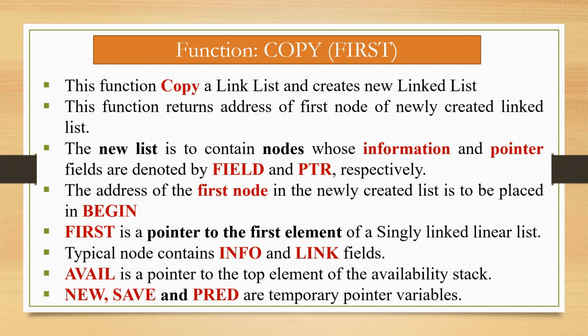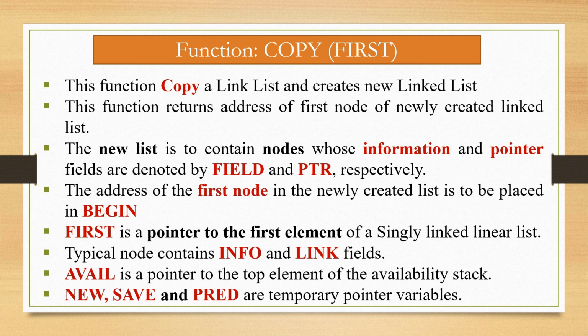Now the next algorithm is to copy a linked list and create a new linked list. This function copies a linked list and creates a new linked list. This function returns the address of the first node of the newly created linked list. The new list is to contain nodes whose information and pointer fields are denoted by FIELD and PTR respectively.